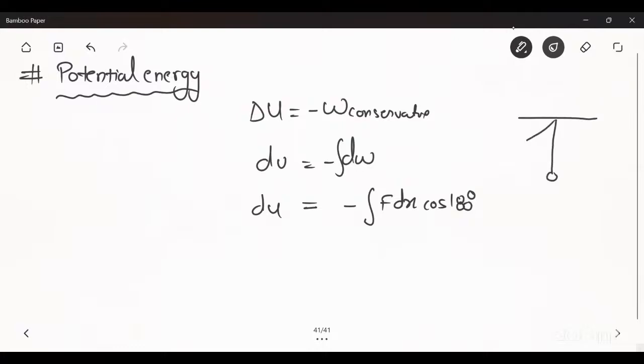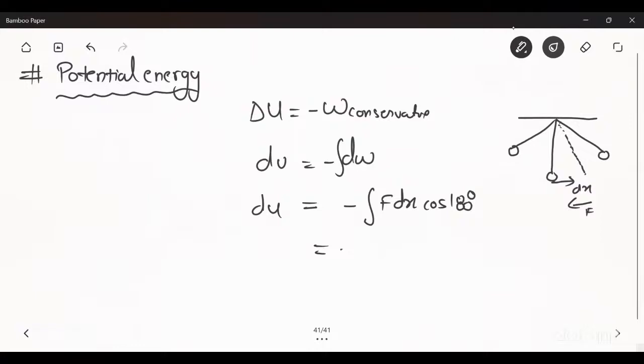This is its mean position. This is its extreme position. Now suppose it is at this point. If we displace it in this direction by ds, the force always acts toward the opposite direction. That's why they both have opposite directions.